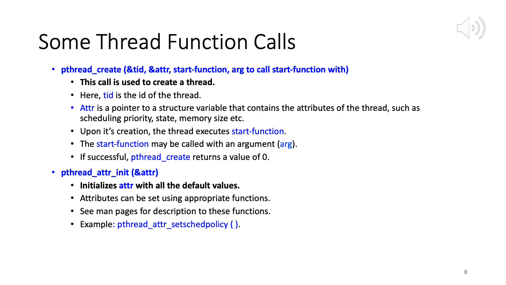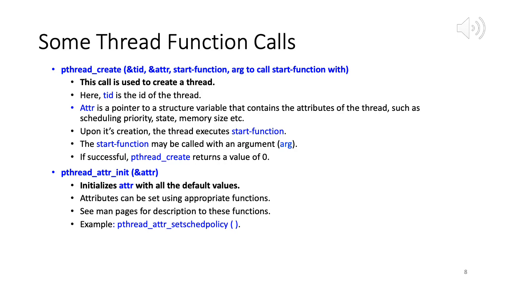So on success, pthread_create returns 0. On error, it returns an error number, which you can use accordingly in a program. So if the thread is not created, just print a message back to the user. Right.